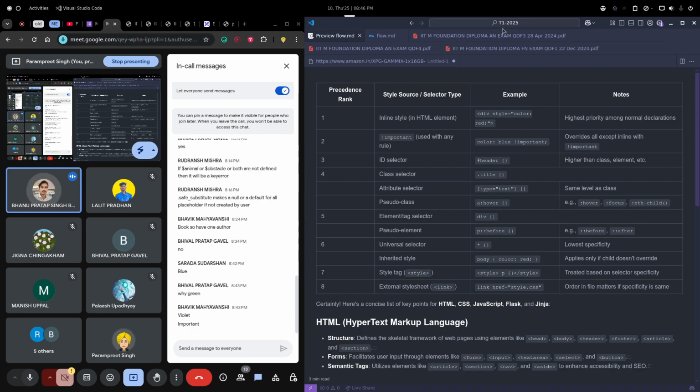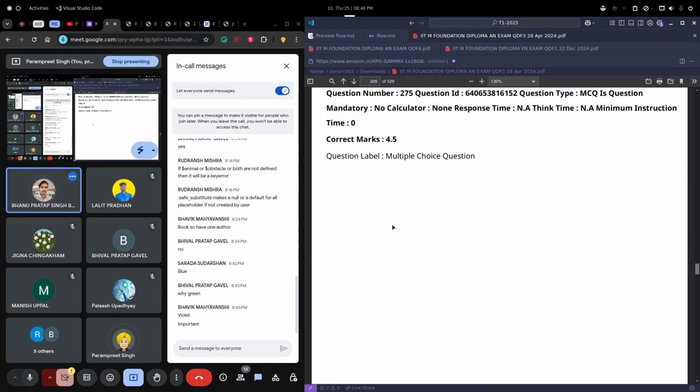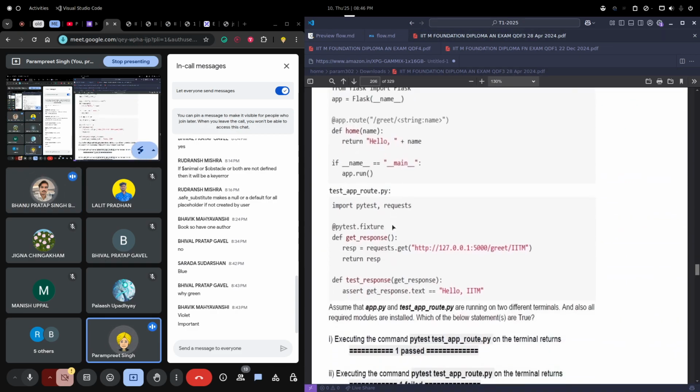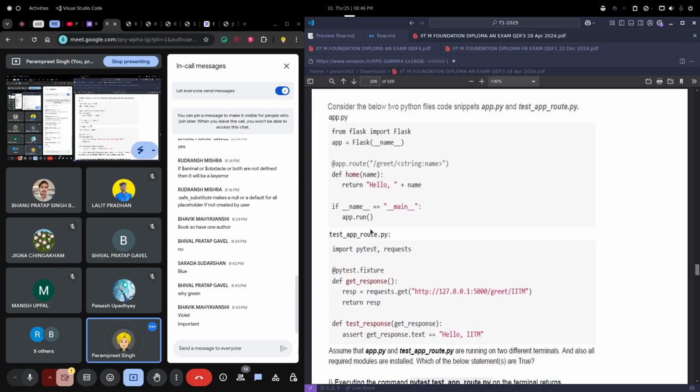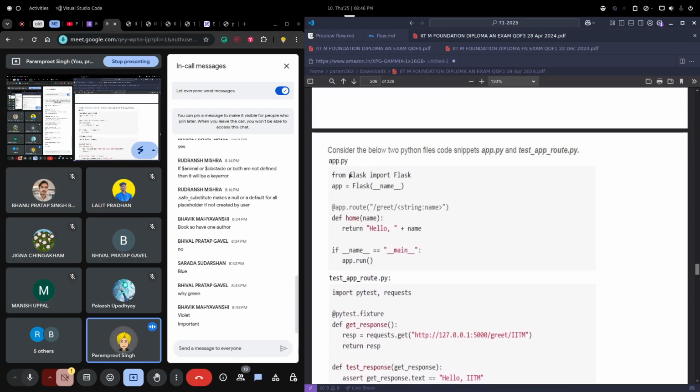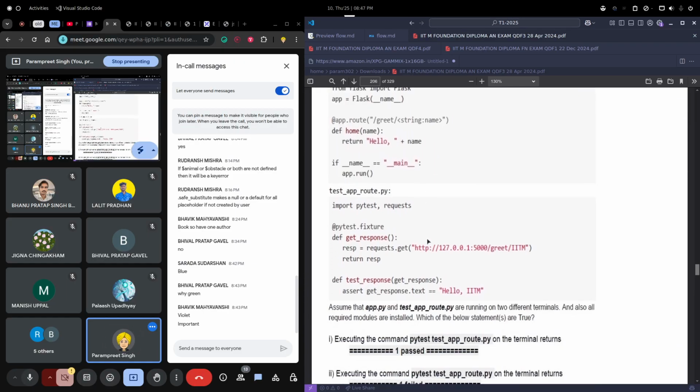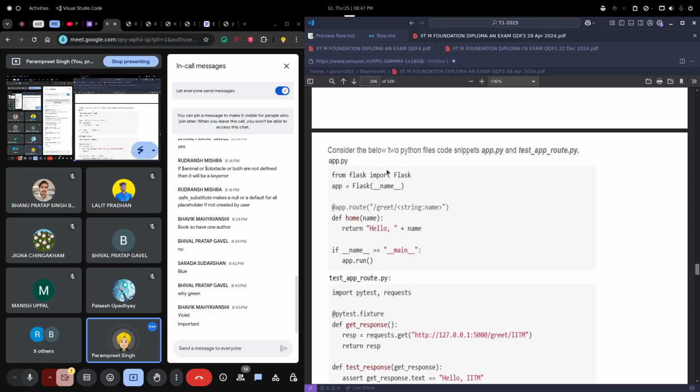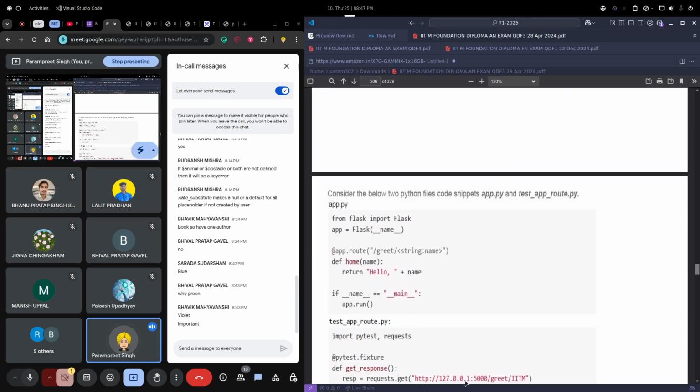Okay, now we are having this one. First we have created a Python app with slash greet slash some name. We are greeting the user with hello name, and then we have created a Pytest to test this Python app. What we are doing is creating a GET request. We are requesting this URL with iitm. What output should we get here?